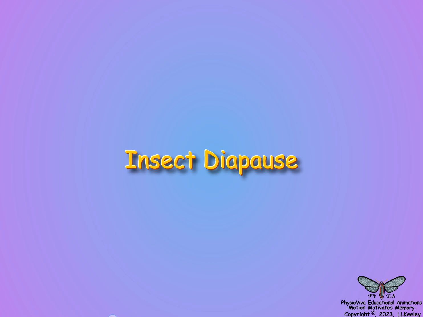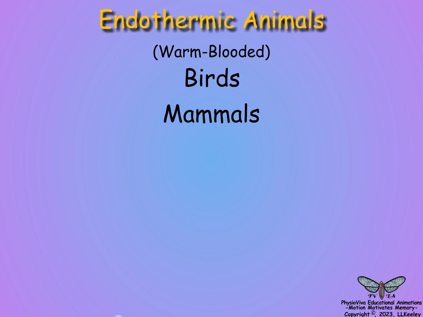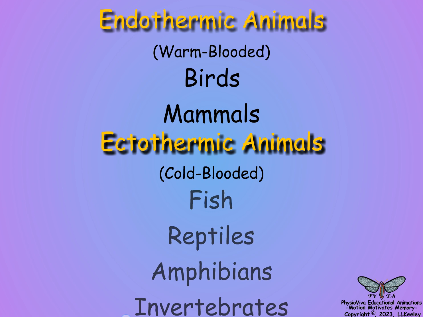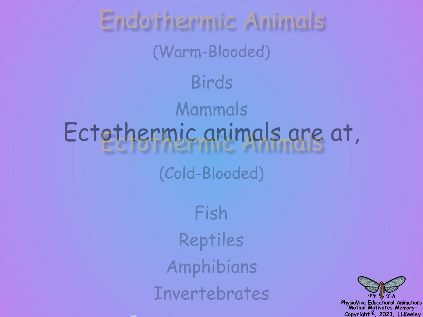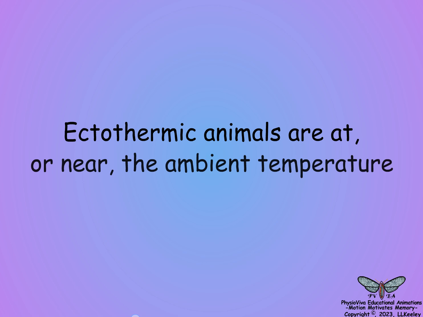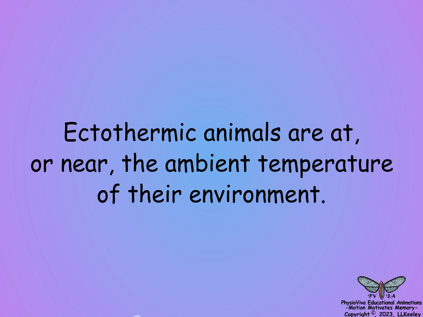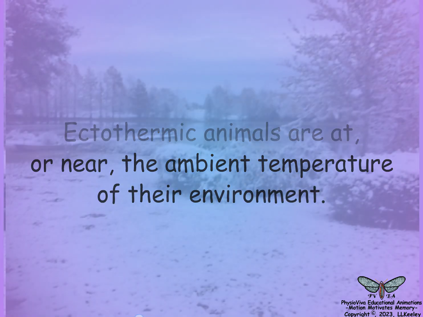This video will discuss how insects survive adverse seasonal weather. Birds and mammals are endothermic animals. That means that they are warm-blooded and can maintain a constant body temperature based on their metabolism. By contrast, fish, reptiles, amphibians, and invertebrate animals are cold-blooded ectothermic animals and cannot maintain their body temperature. Ectothermic animals can easily freeze or become overheated depending on the ambient temperatures of their environment.